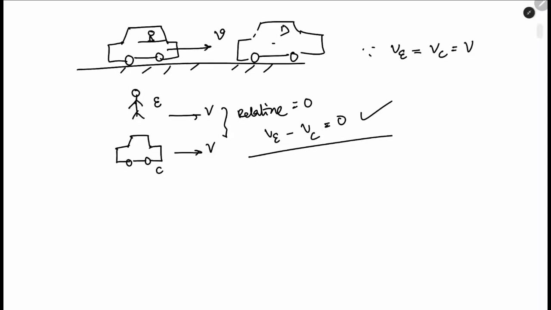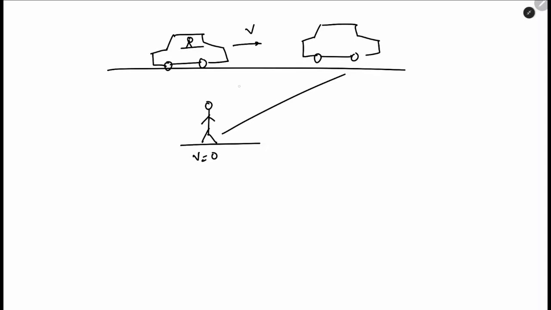But let's say we have an observer here. This is the car, Mr. Einstein is sitting on it, traveling with velocity v, and here is an observer who is standing on the ground. He has velocity 0. After some time, when Einstein reaches here, let's say it took time delta t.